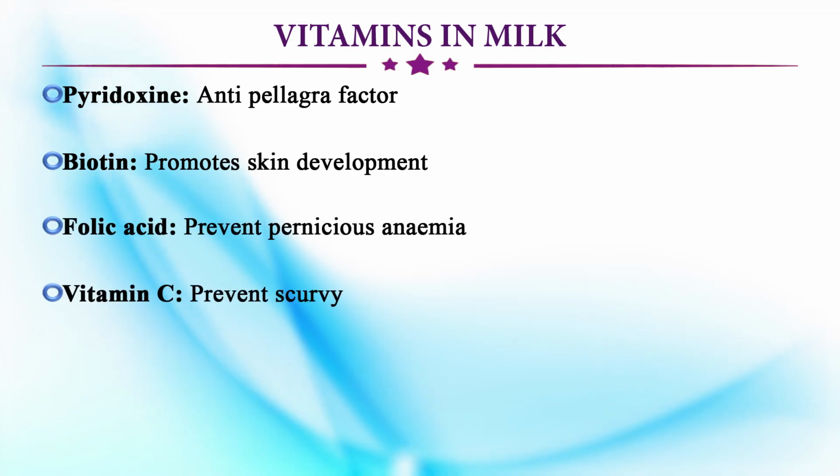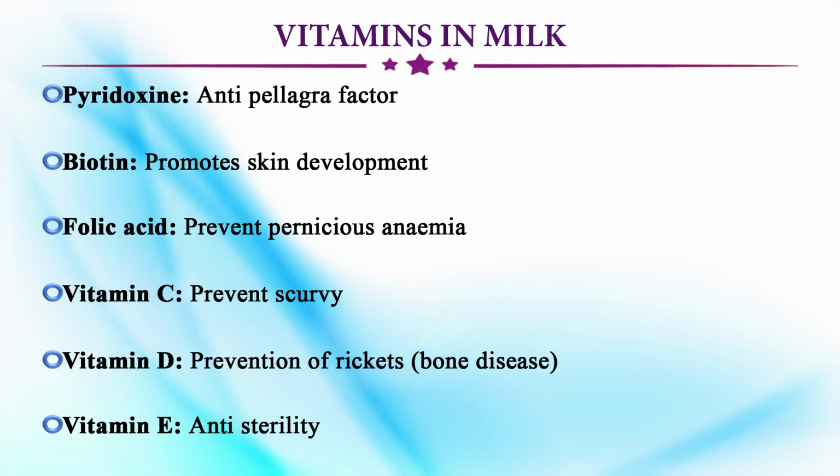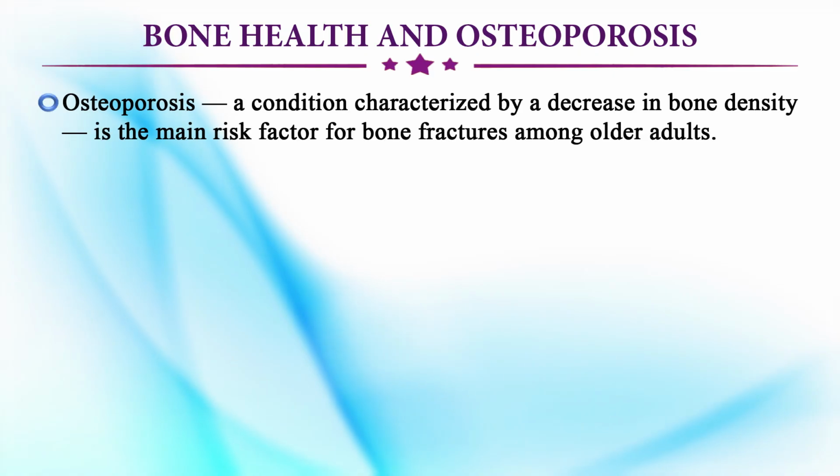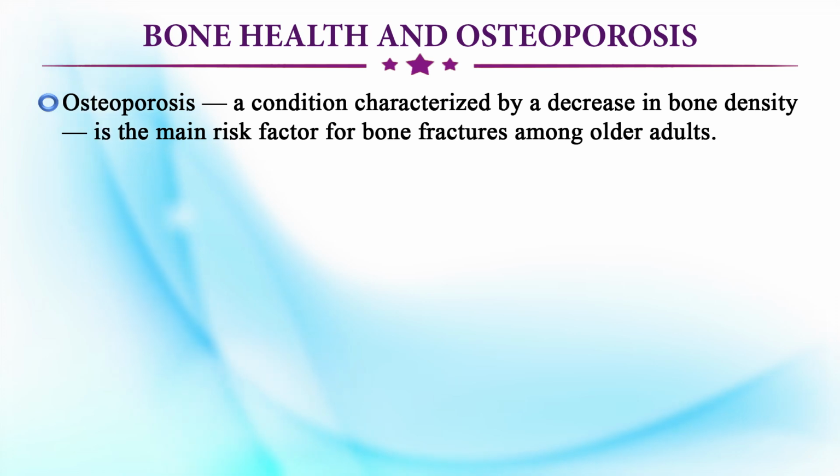Then vitamin C prevents scurvy, vitamin D prevents rickets, and vitamin E is anti-sterility. Now the main health benefits include bone health and osteoporosis. Osteoporosis is a condition characterized by a decrease in bone density, and that is the main factor for bone fractures among elder adults.